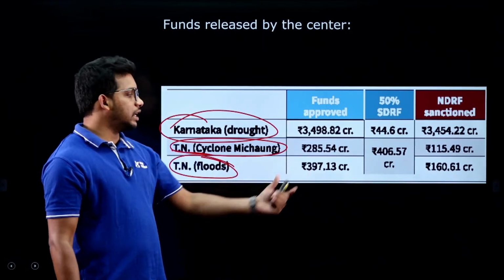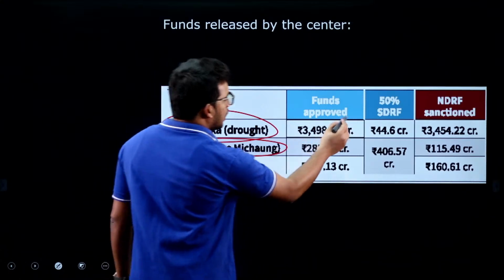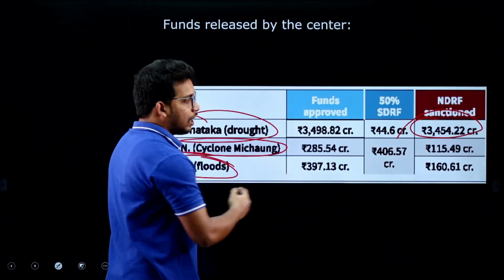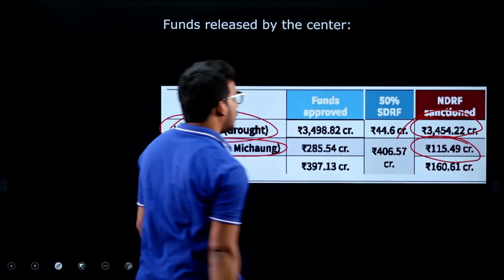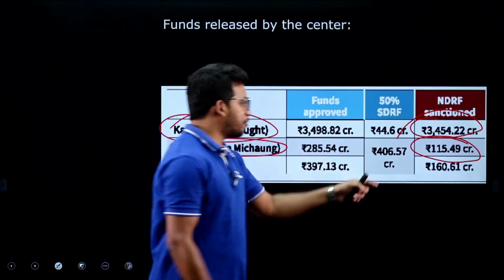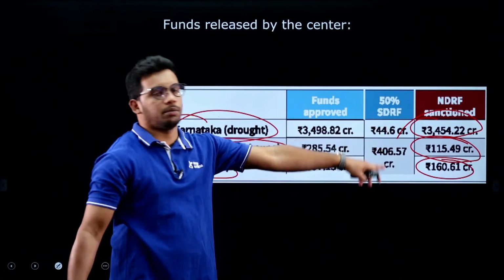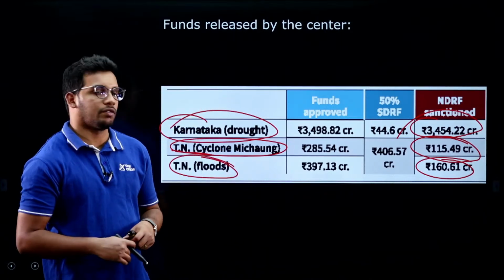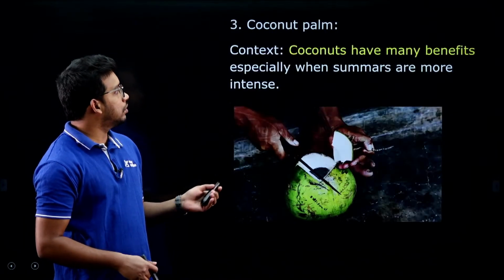So they have given three types of funds: for Karnataka this amount for drought, for Tamil Nadu this amount for cyclone Michaung, and this amount for the floods. You can remember this. Karnataka has got the huge amount of funds out of it. So this is about the context.